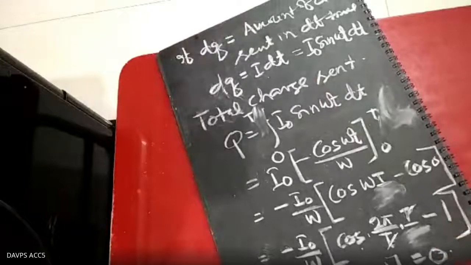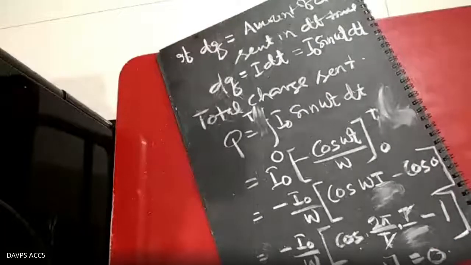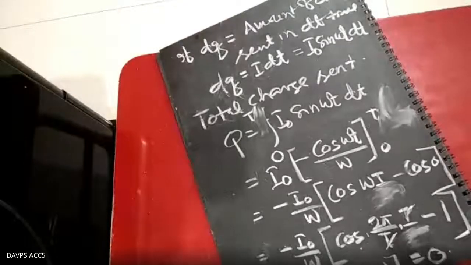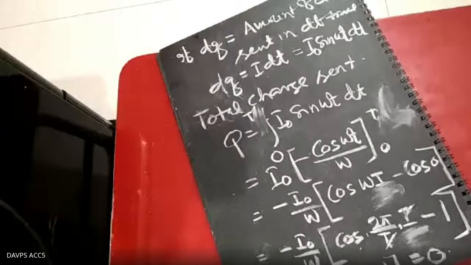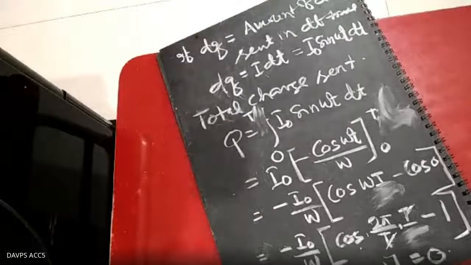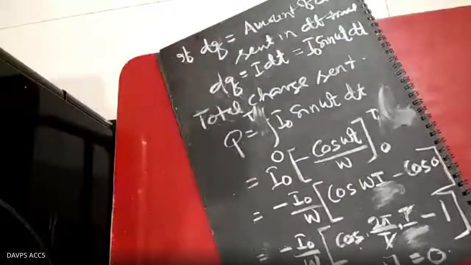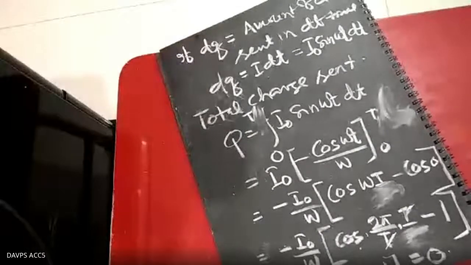If you use a pointer in a galvanometer or an ammeter, the pointer would also fluctuate, because the AC always has varying magnitude and varying direction.